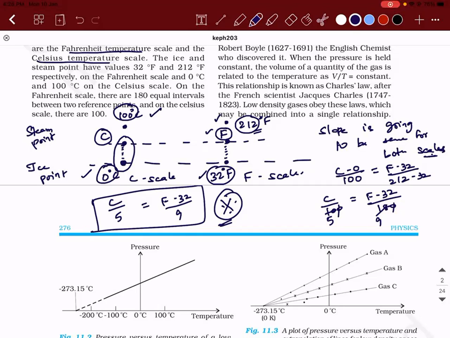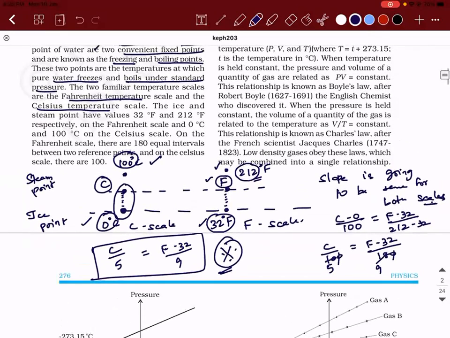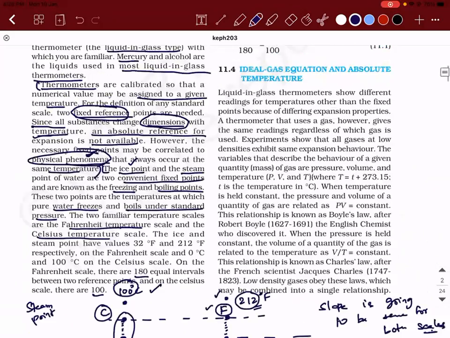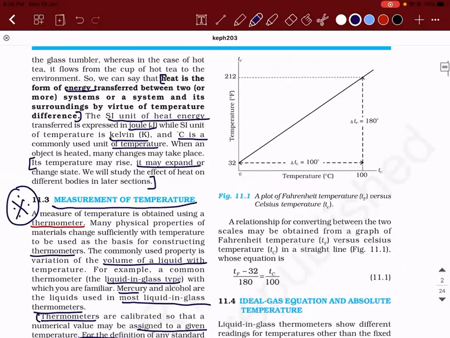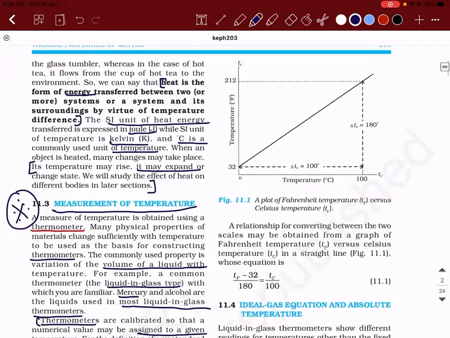That way you get the relation between both. This might be a 1 mark question: on the Fahrenheit scale, there are 180 equal intervals between the two reference points, and on the Celsius scale, there are 100. That is what they gave as the reference.